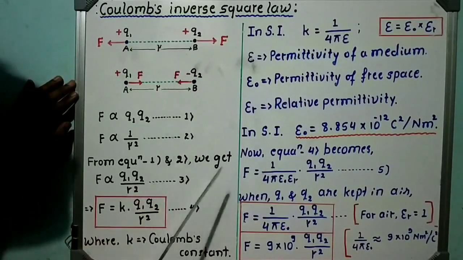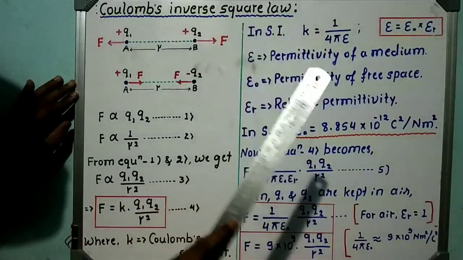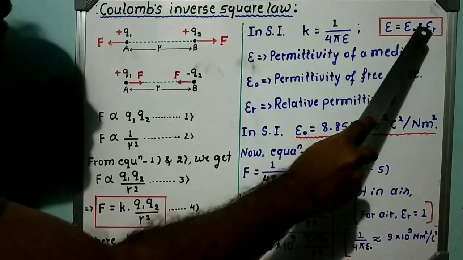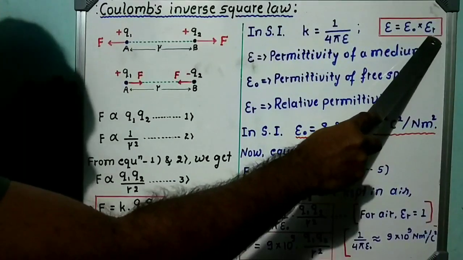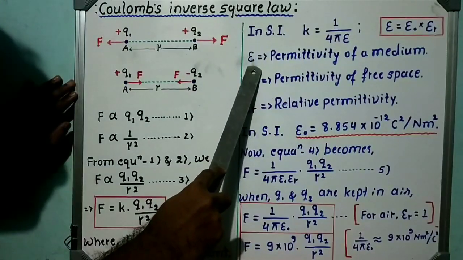Dielectric constants vary from one medium to another medium, but they are constant. In this way, epsilon is represented as epsilon naught into epsilon r. Getting the idea? This is the meaning of permittivity.